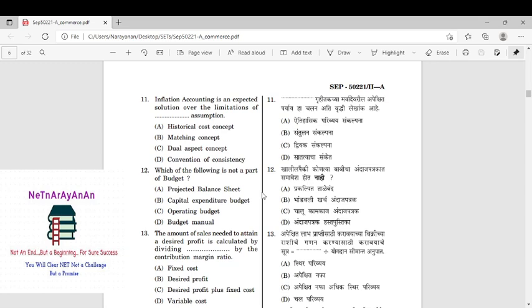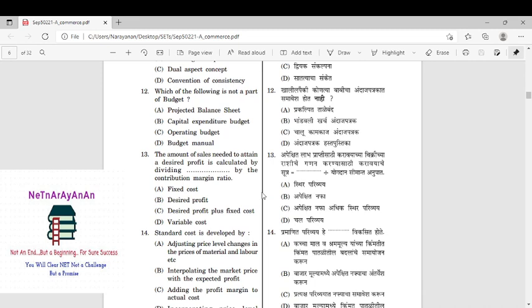So next thing, inflation accounting is an expected solution over the limitation of... It is not matching dual concept, convention and contingency. Inflation accounting is nothing but the solution over the limitation of the historical cost concept. It will take the price indexes, so current price indexes, historical will not come.